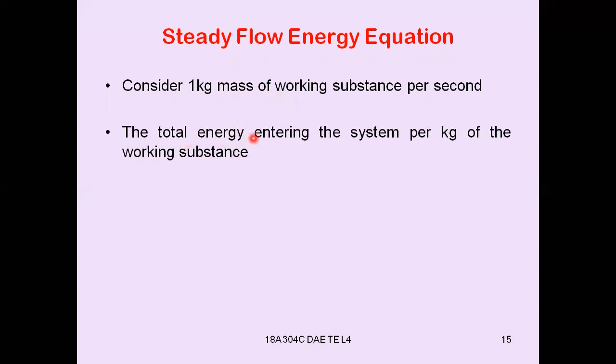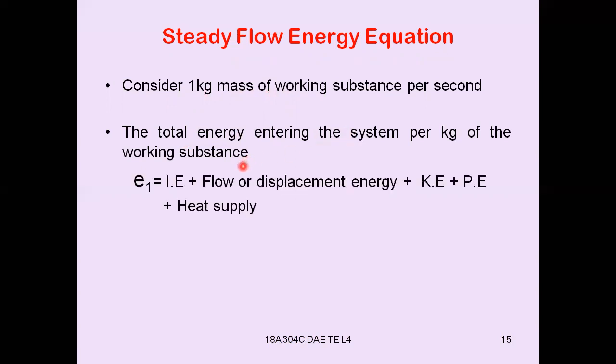The total energy entering the system per kg of the working substance is equal to, say, E1. That means total energy entering into the system per kg of the working substance is equal to internal energy plus flow energy or displacement energy plus kinetic energy plus potential energy and heat supply.